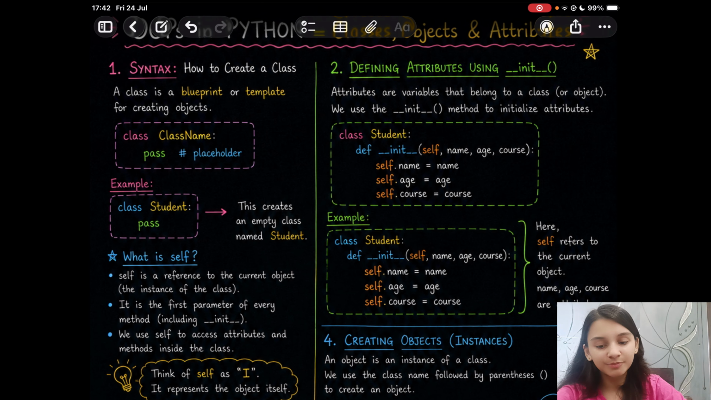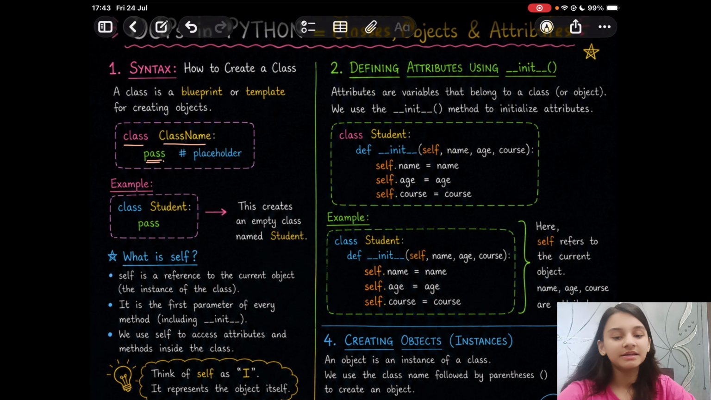So a class is a blueprint or a template for creating objects. You mention the class keyword and then the class name. And here we are not writing anything for the time being, so it acts as a placeholder. We have an example. We are creating an empty class named student. So class student and pass.